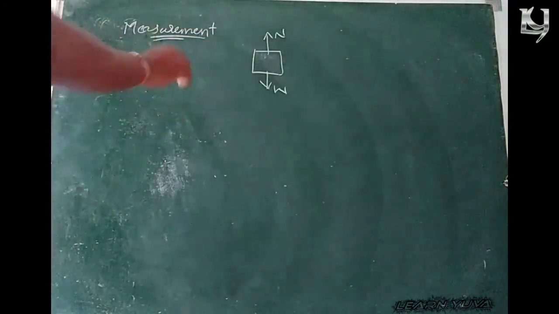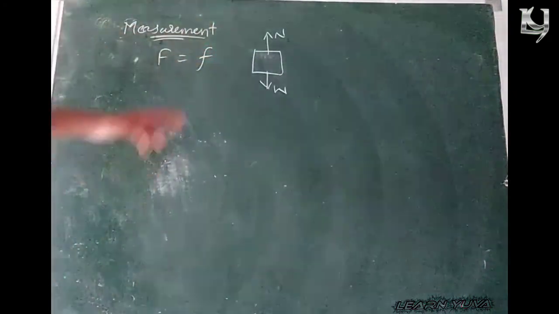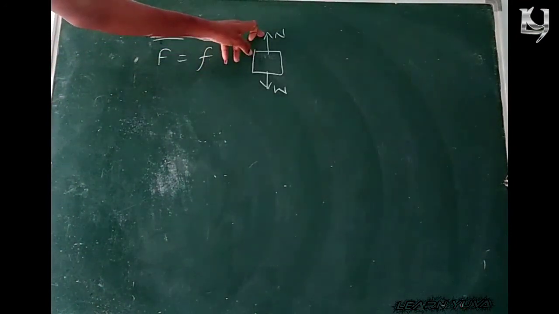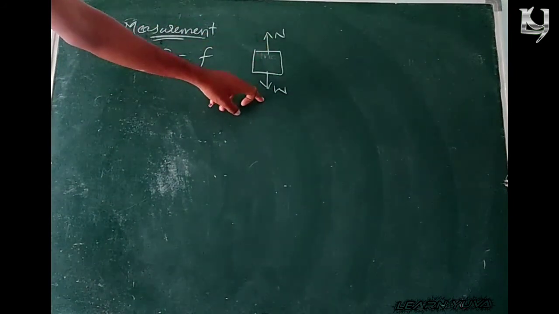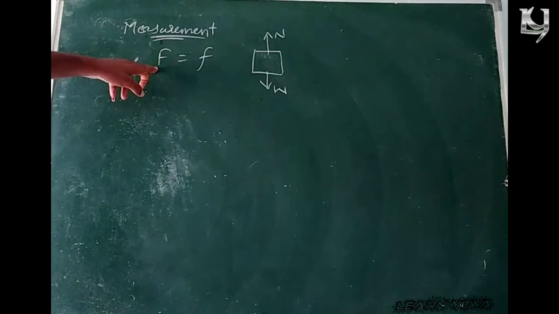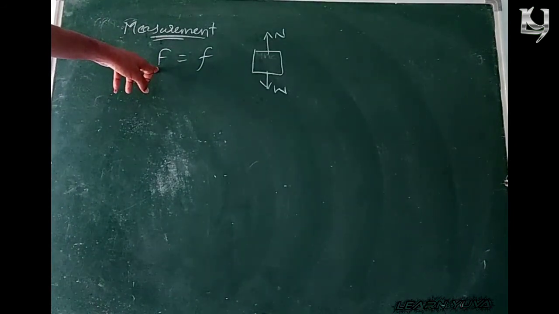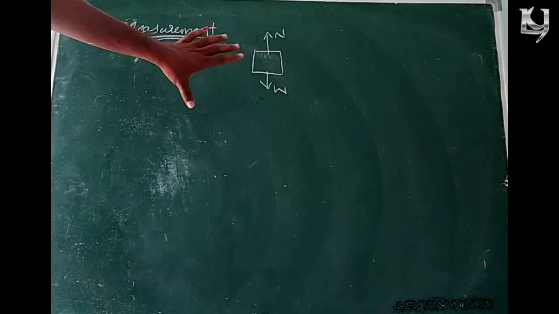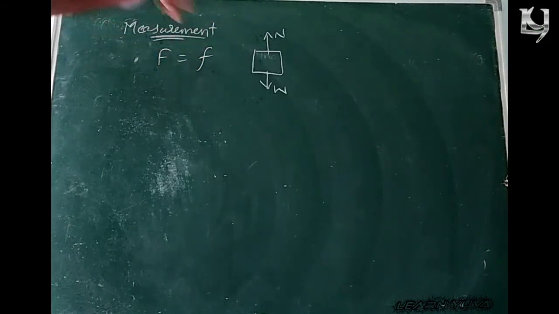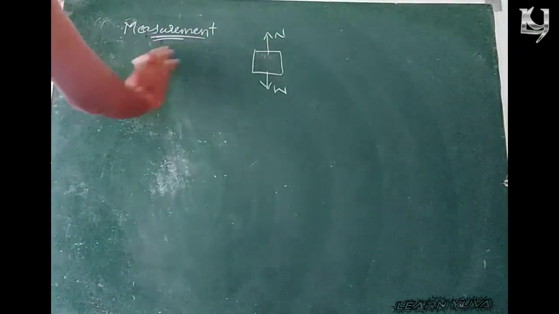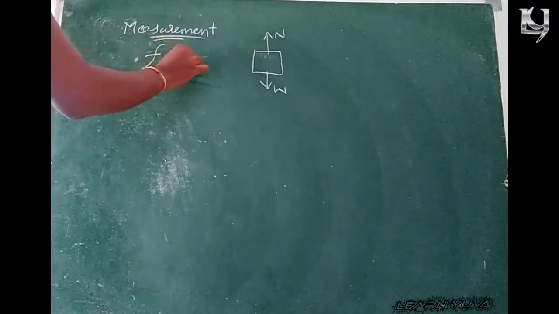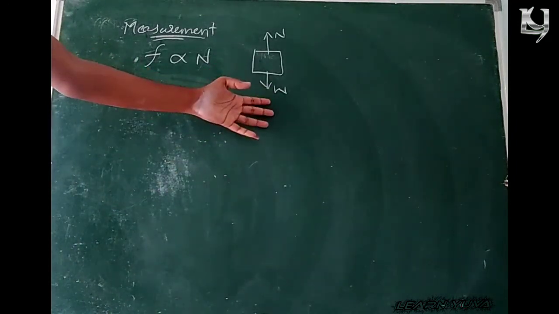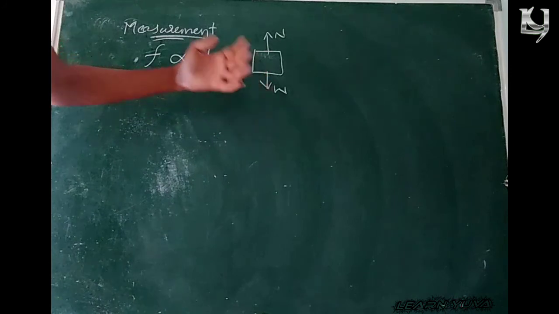So this applied force is equal to the frictional force, because friction is directly proportional to the normal force. Since normal force and weight are equal and opposite in direction, as weight increases, the applied force should also increase, right? When the body is at rest, from this we can say that the friction force is directly proportional to the normal reaction, because as the weight increases, we have to apply more force.